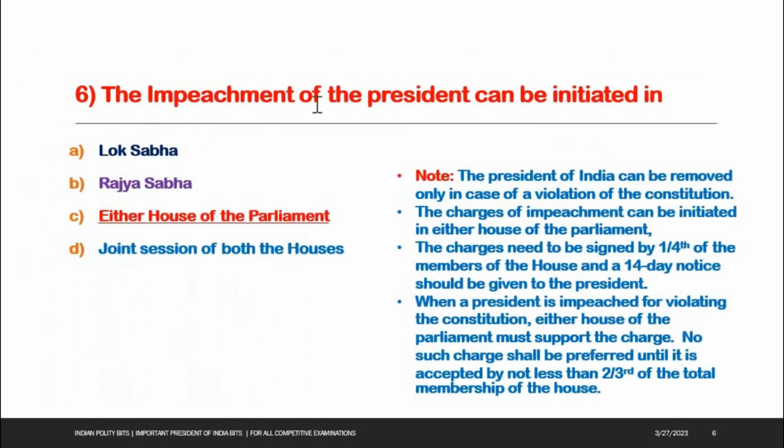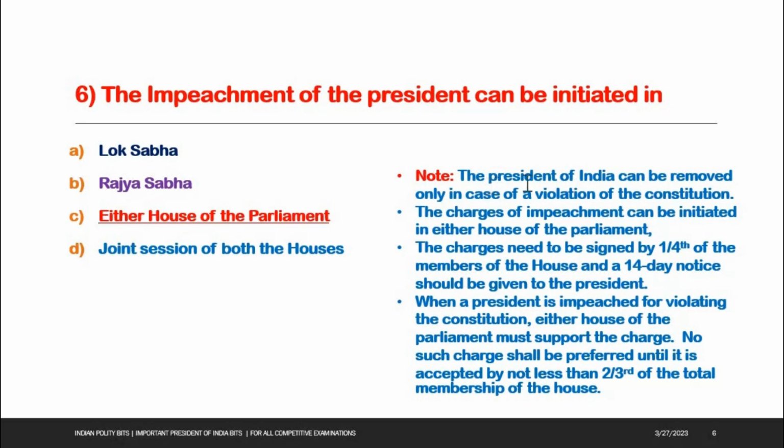Next one. The impeachment of the president can be initiated in: A. Lok Sabha, B. Rajya Sabha, C. either house of the parliament, D. joint session of both the houses. Option C is the right answer, either house of the parliament.